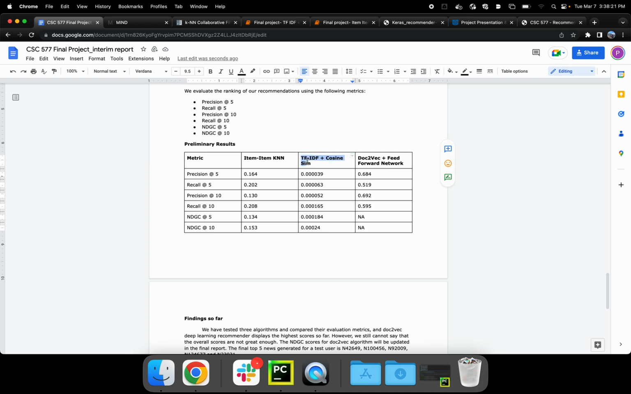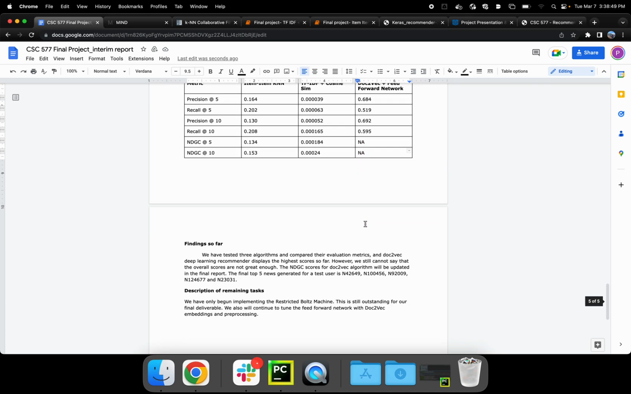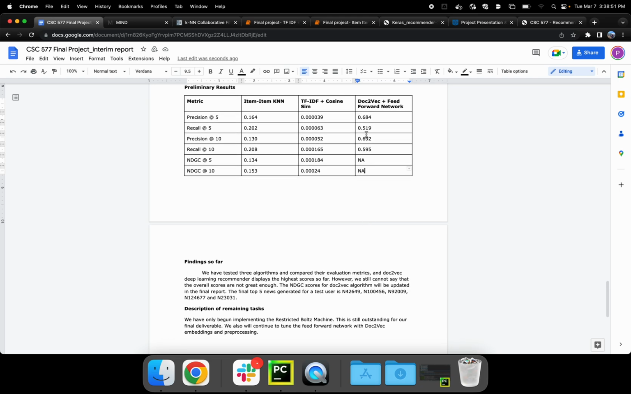Our TF-IDF plus cosine similarity is actually terrible. It is close to 0. I think the word embeddings, or the doc2vec embeddings, are what really made the feed-forward network very strong. You see our precision at 5 and recall at 5 is very strong, as well as the precision and recall at 10. We still have not computed our NDCG at 5 and 10 for the feed-forward network. That's an outstanding task for us.